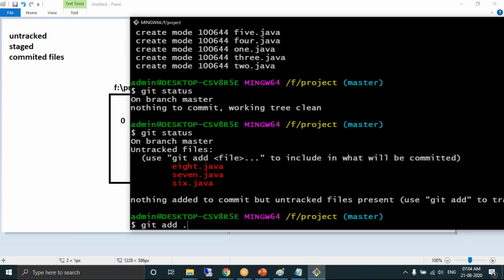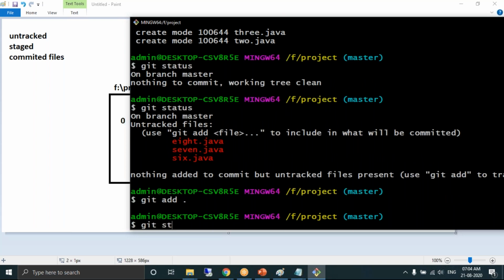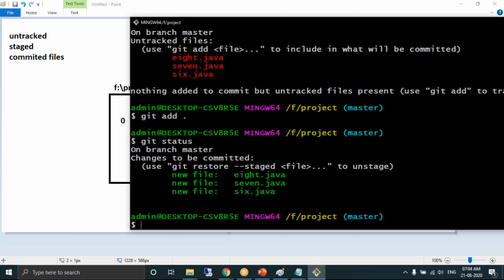Git add dot. You can also check the status of those files: green color. Next, git commit and -m. As I'm doing the commit for the second time, do you remember -m is used to give the message? The first time I wrote first commit.